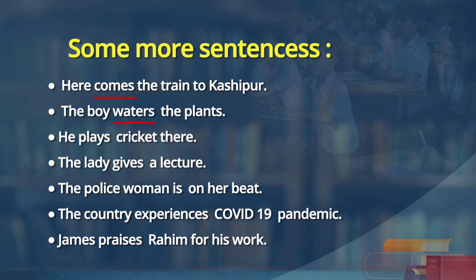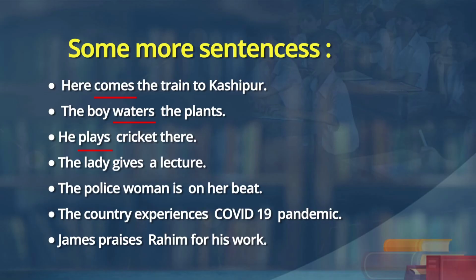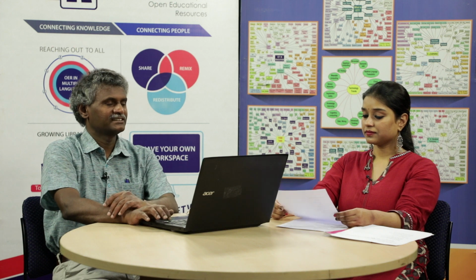So, he is just watering. He plays cricket there. Just now you are noticing it. The policewoman is on her beat, just she moves. And the world is experiencing, just now it is happening. James praises Rahim for his work. So, just now he is saying it. So, present tense appears on these occasions.